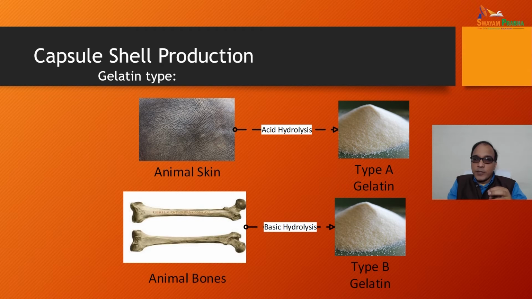So in capsule shell production, gelatin is used as the most widely available material. It is obtained from the animal skin. By the acid hydrolysis, type A gelatin is produced, while from the animal bones, when the basic hydrolysis is done, type B gelatin is produced. So type A gelatin from animal skin after acid hydrolysis, and type B gelatin from animal bones after basic hydrolysis. So there are two types of gelatin which are used in the capsule shell production.